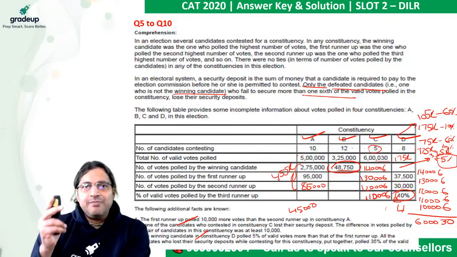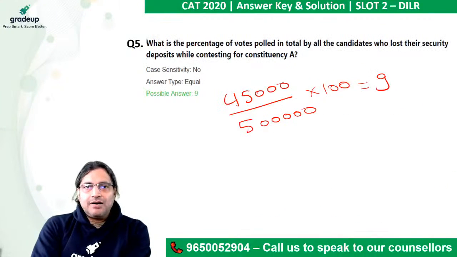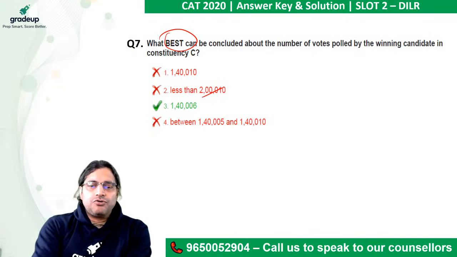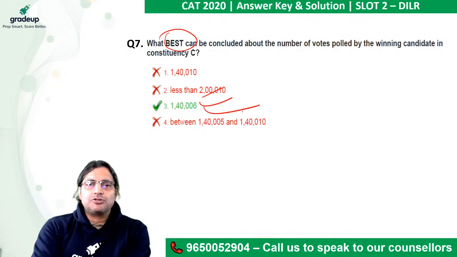We were able to get the exact number of votes received by the winning candidate in constituency C. So we straight away know the answer. And if you do not read it well, what best can be concluded? This is the best conclusion.